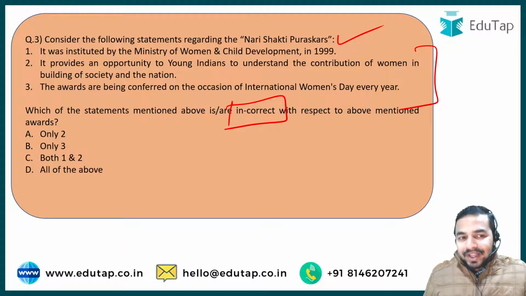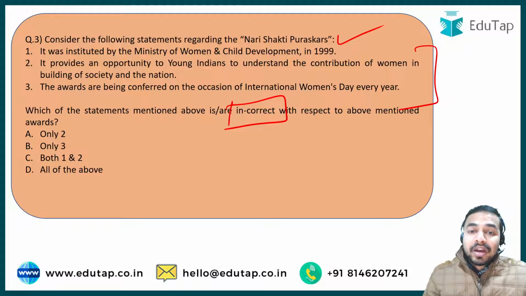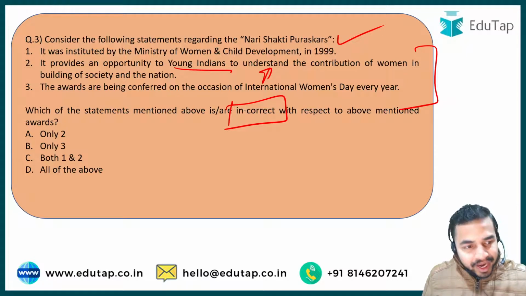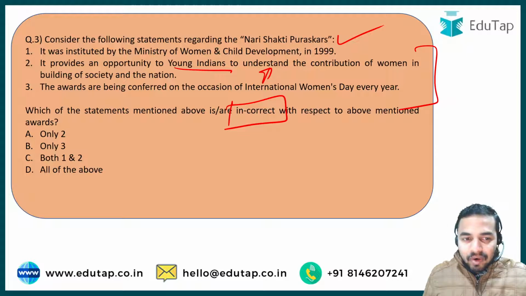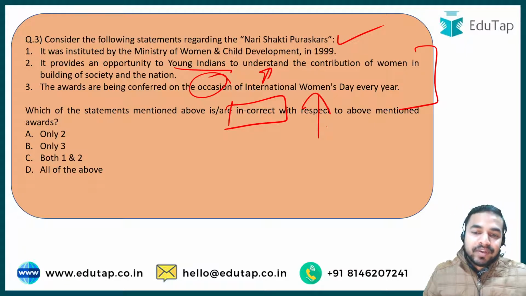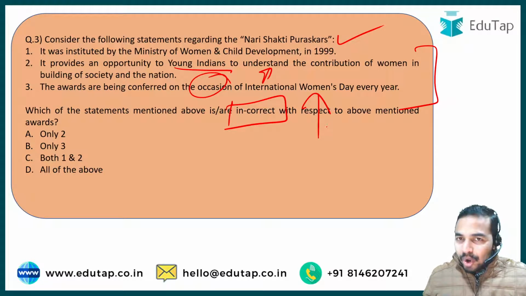The second statement says that these Puraskars provide an opportunity to young Indians to understand the contribution of women in building society and the nation. The third statement says that the awards are conferred on the occasion of International Women's Day every year. So the right answer to this question is option D, that is, all of the above.